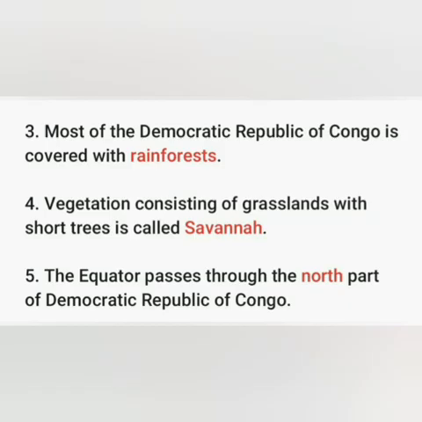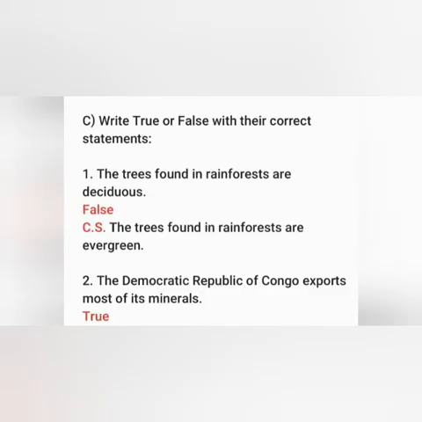Next exercise, write true or false with your correct statements. Here I am giving you some statements and you have to identify, is this statement true or false? And if the statement is false, then you have to write the correct statement also. Okay?